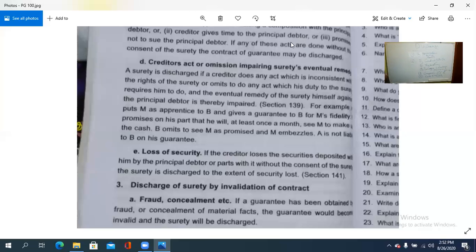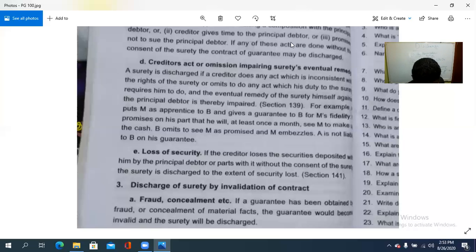Loss of security. If the creditor loses the securities deposited with him by the principal debtor or parts with it without the consent of the surety, the surety is discharged to the extent of the security lost. That is, whatever security was kept is lost there. That is loss of the security.